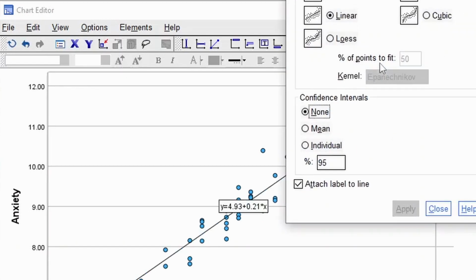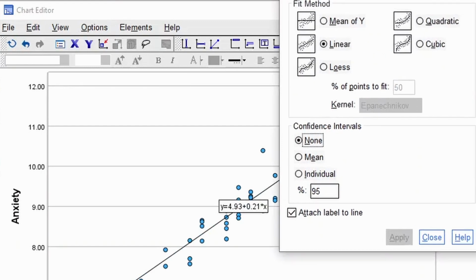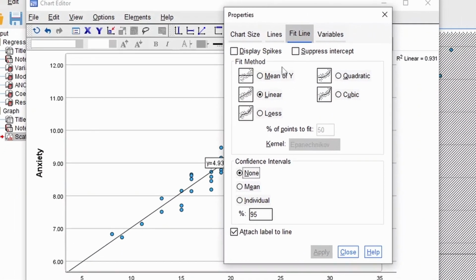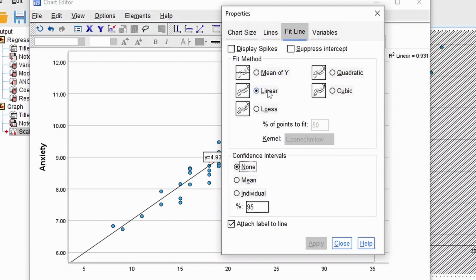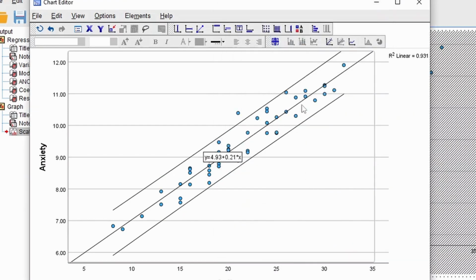So I'm going to click this, and a window is going to pop up here. Move it down here, and it says, do you want to put a line in, a linear line? But it also has confidence intervals, and I'm going to put in the individual in this case, and hit apply. What it's going to do is add predictive lines onto my picture here. So this line in the middle is the mean, and these outer bands are the prediction intervals.